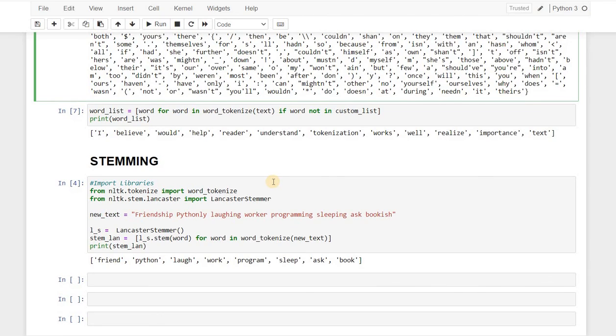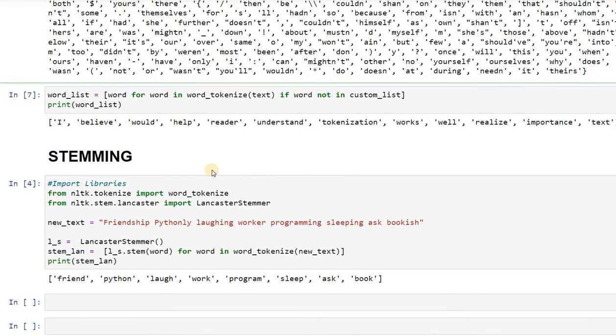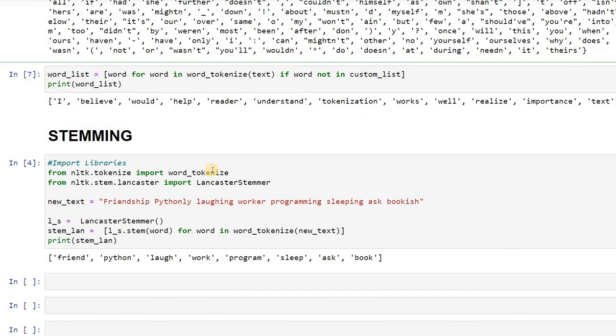Now lastly we will see the code for stemming. So I explained you stemming. Stemming is nothing but converting a given word into its root form. So firstly we will import the libraries as we did before. From nltk.tokenize, import word tokenize, and then from nltk.stem.lancaster, import Lancaster stemmer. So this is the important function used for stemming.